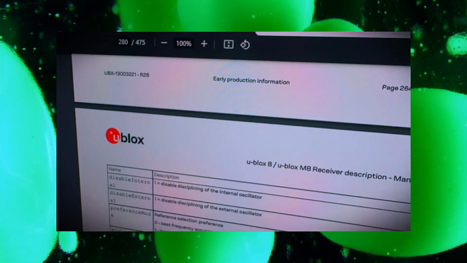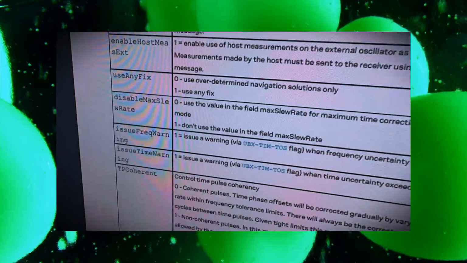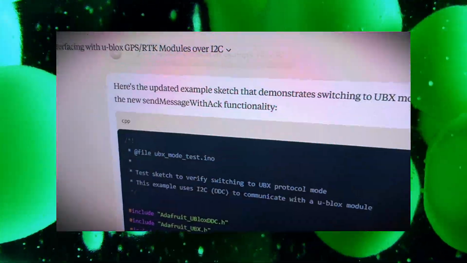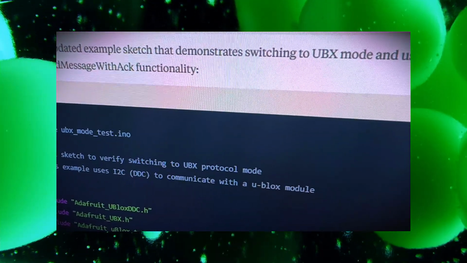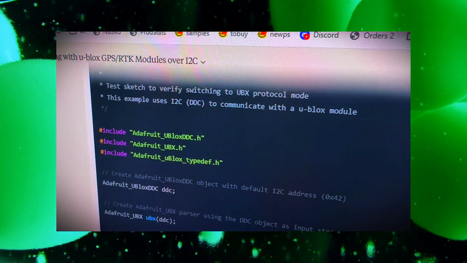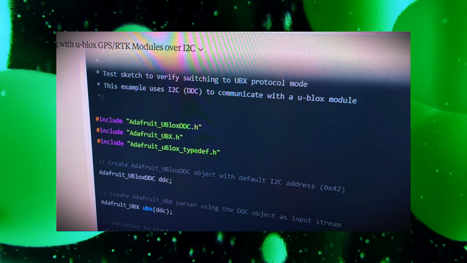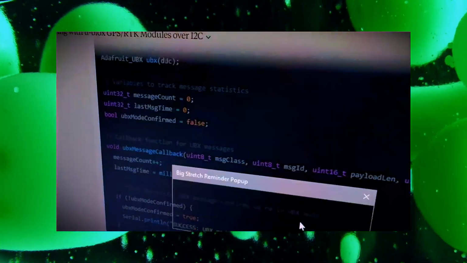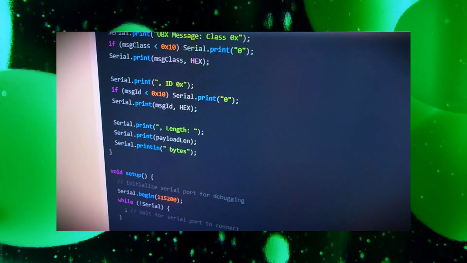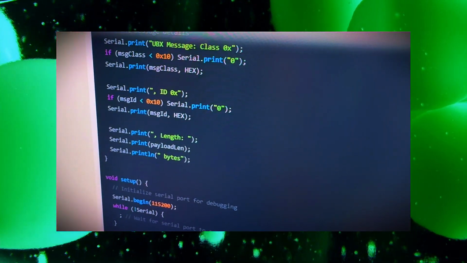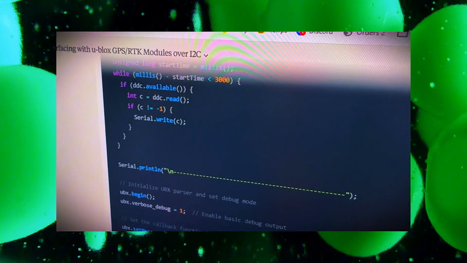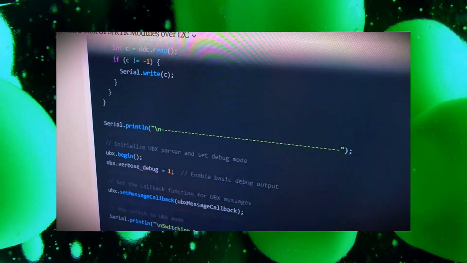This is exactly the kind of stuff that I would hate to write by hand. It would just take like years. Instead, we're vibe coding it with Claude 3.7 Sonnet, which I'm loving. It's just within an hour, I already got it doing the DDC, which is the I2C interface, setting up a stream interface for it, and then checking the I2C, reading NMEA data, and also being able to send and receive UBX data.